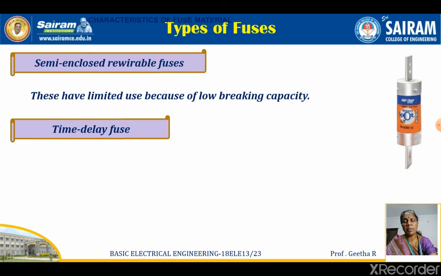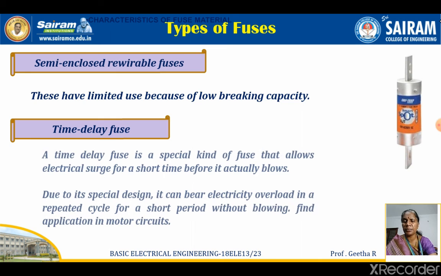During that time, if the fuse breaks, you need to change the fuse again. If such a sudden increase does not harm the circuit, it can be allowed. So here, the fuse will break after some time delay.